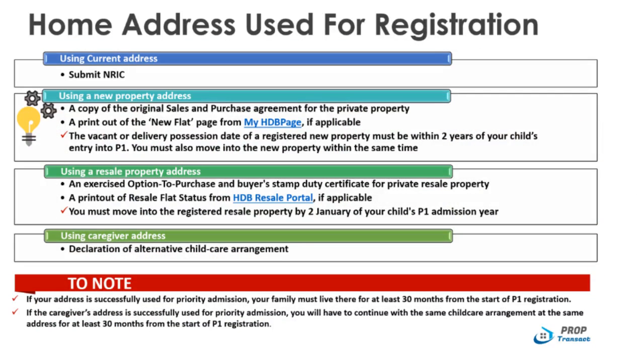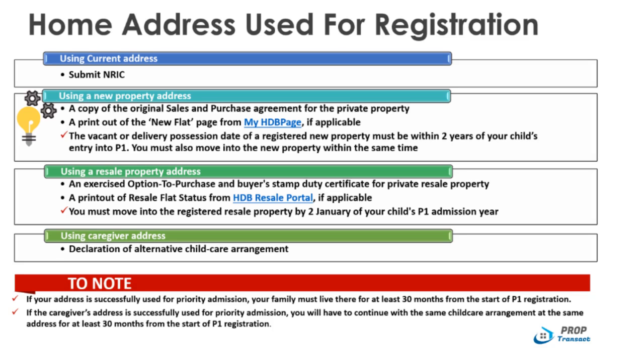So which address can be used for registration? There are various addresses accepted. Firstly, you can use your current address. Or, for parents looking to buy a new property within 1 kilometer of the school of their choice, they can submit the new property address by providing a copy of the original sales and purchase agreement for the private property. Note that the vacant possession date of the new property must be within 2 years of your child's entry to P1.